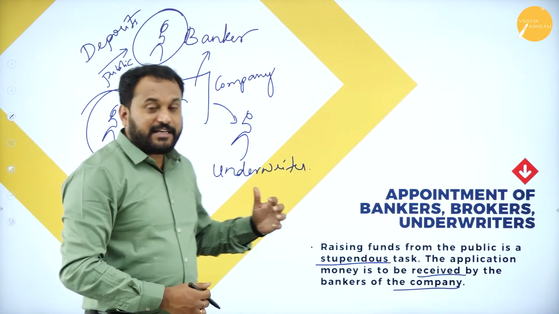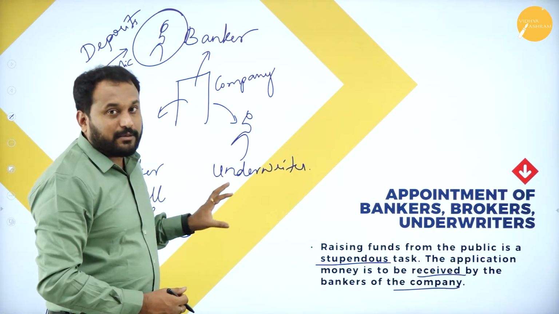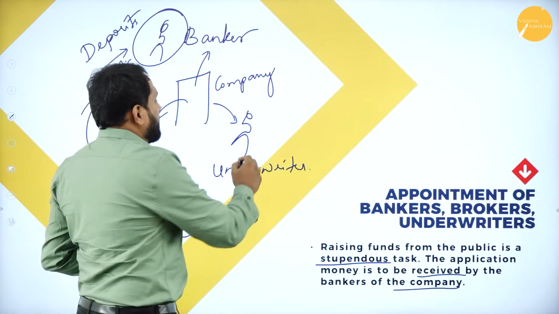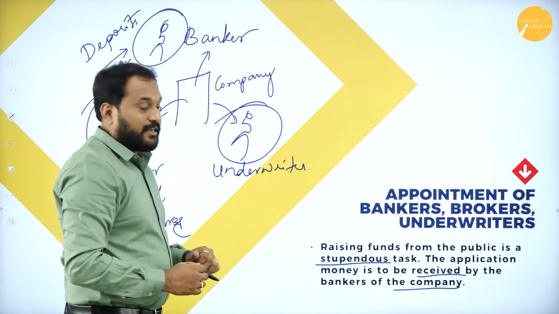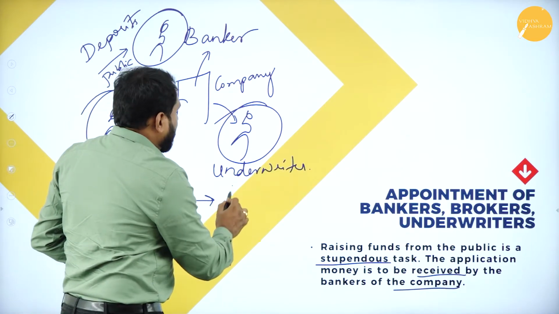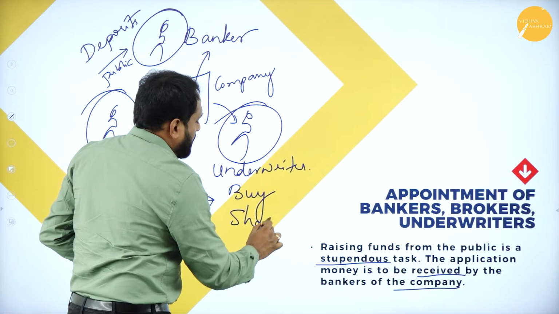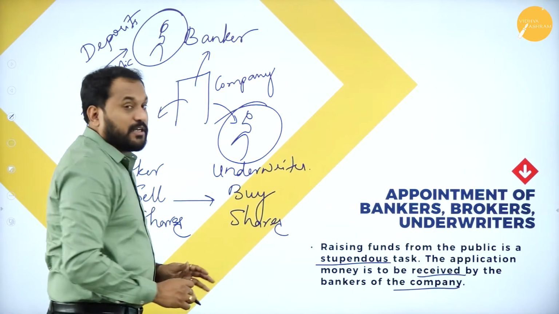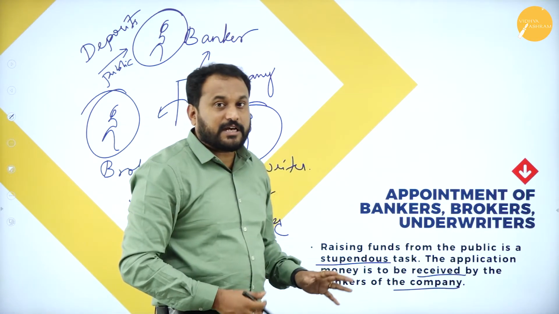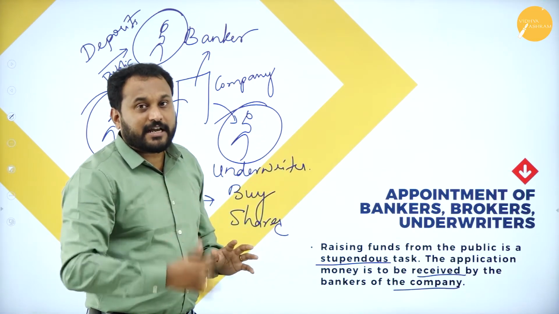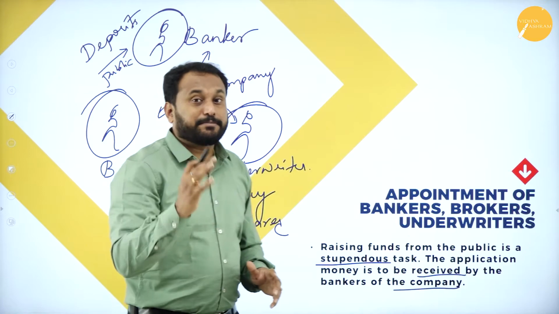Any shares not sold by the broker will be bought by a person called the underwriter. When he buys the shares, the minimum subscription is done. Now the company can start its incorporation and commencement, and then start its business.